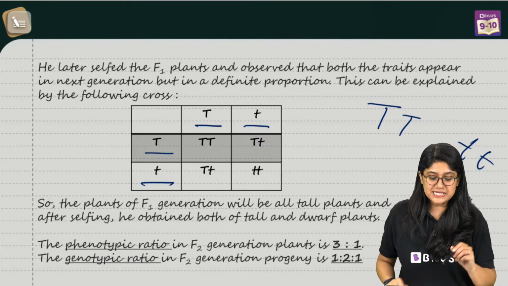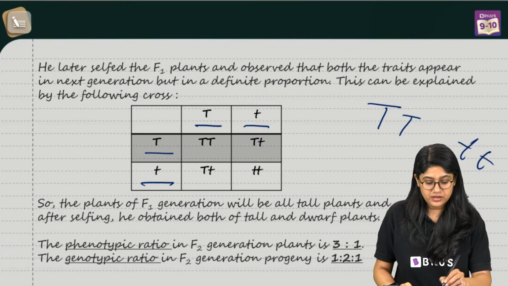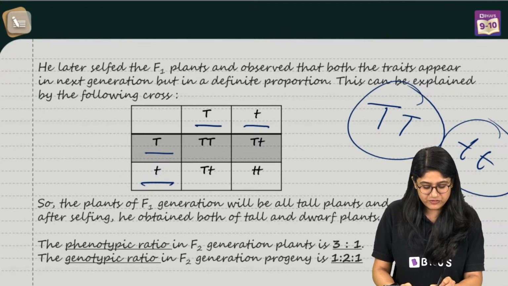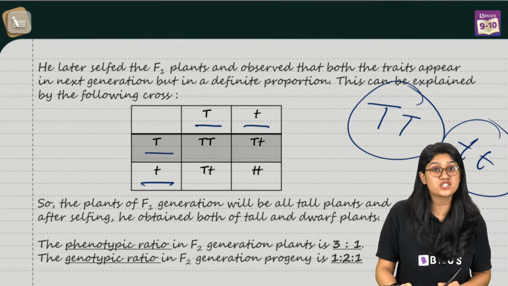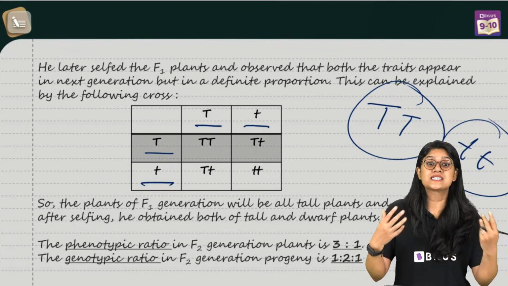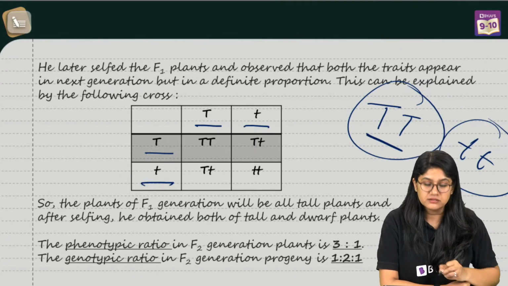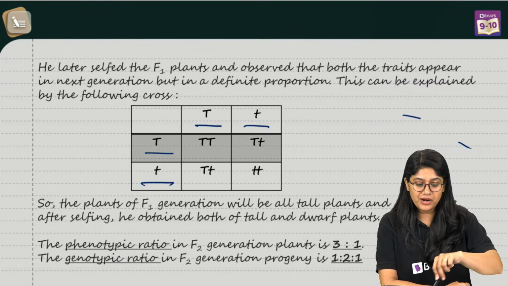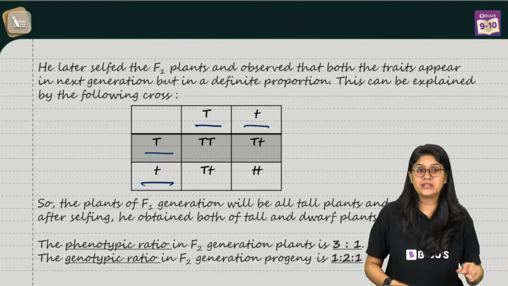Ram, homozygous means same. Can you look over here? Ram, this is homozygous tall and this is homozygous short. If we have capital T and small t together, this is heterozygous. Homo means same, so they have the same allele. Hetero means different, so they have different alleles. Everyone, are we clear? Come on everyone, this is easy peasy.